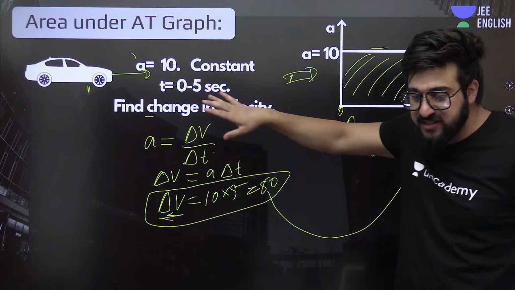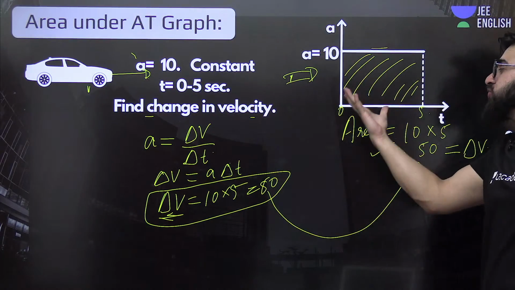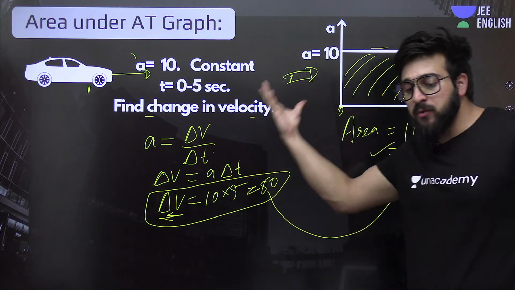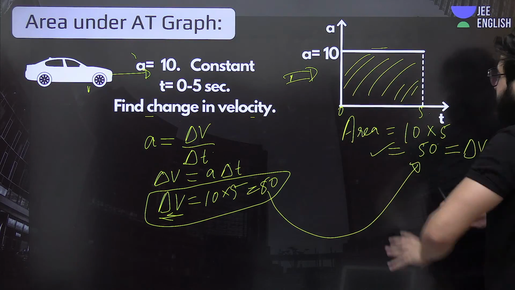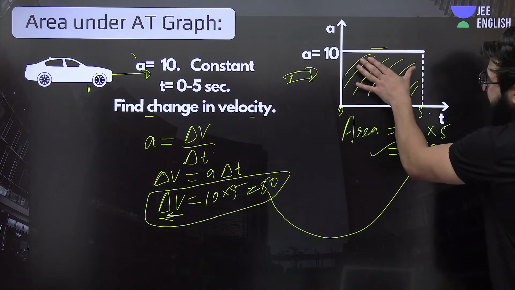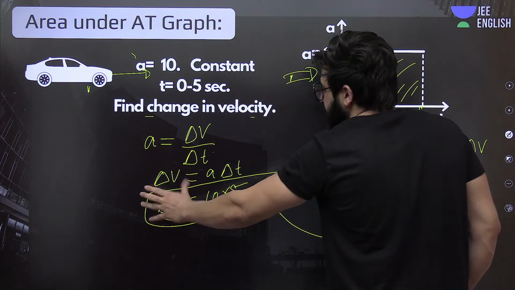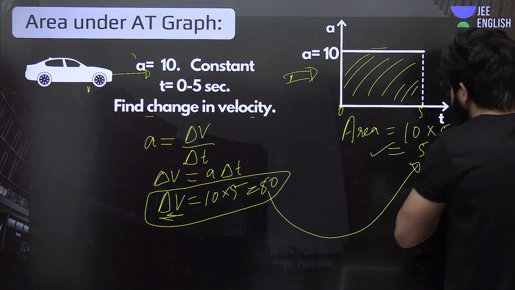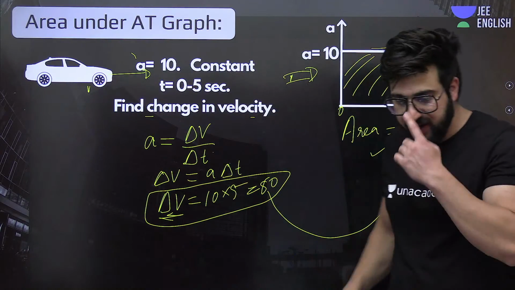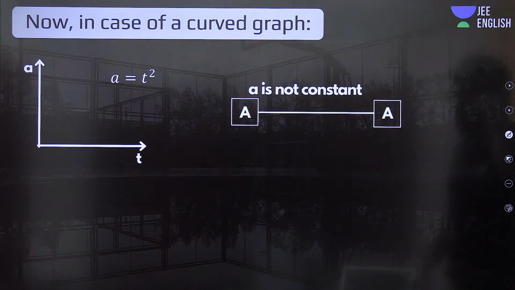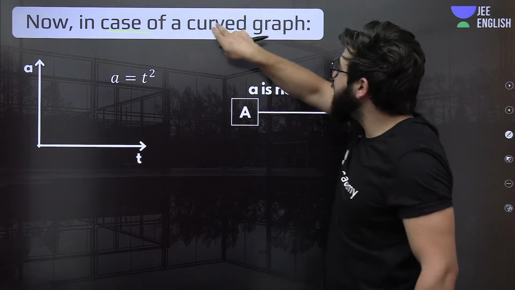Afterwards, we plotted the same situation graphically, and we found out that the area under this line is coming out to be the same as the change in velocity over here. So can we say that this 50, the area under the acceleration time graph, gives us the change in velocity? Fine. Come on, let's move on to the next one. Now, in case of a curved graph,